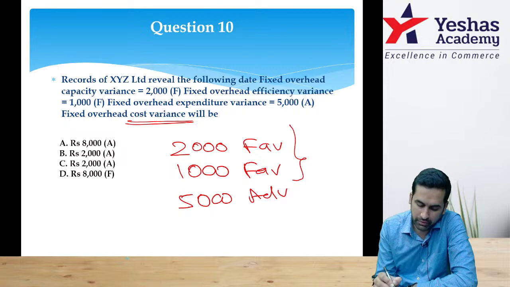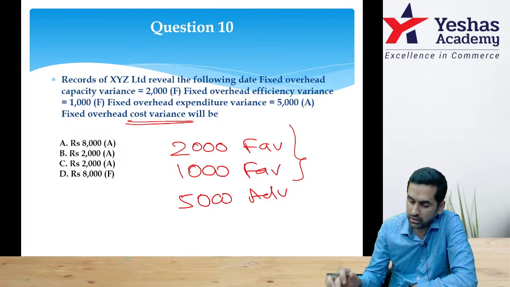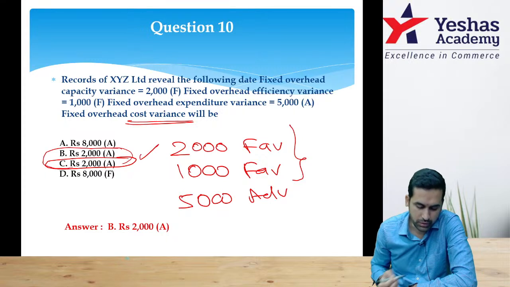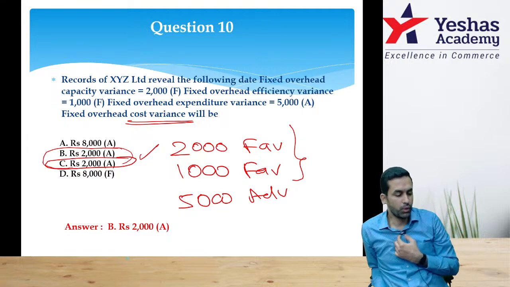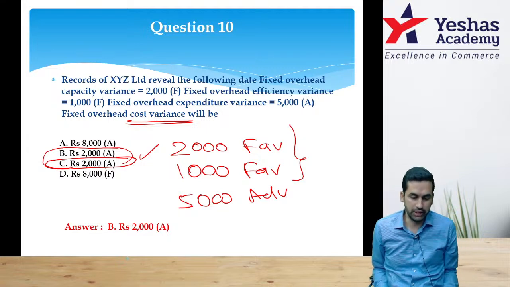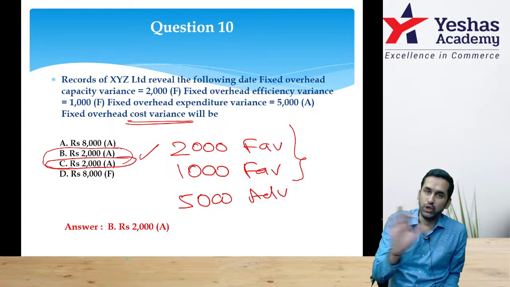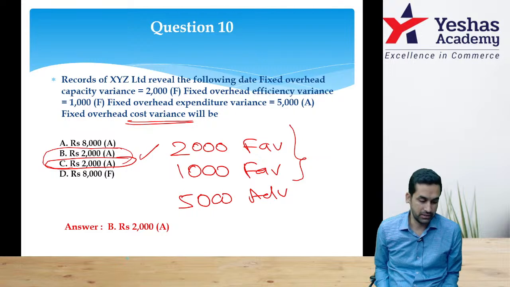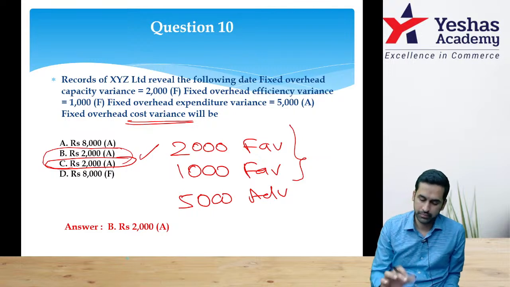The two favorable variances together are 3000 favorable, minus 5000, so negative 2000. 2000 adverse is the answer. By the way, this won't happen in exam: both option B and C unfortunately are 2000 adverse. Don't worry, in exam this will not happen. 2000 adverse is the answer.